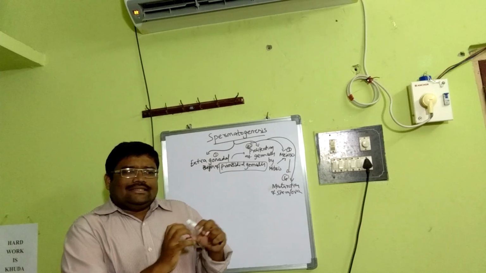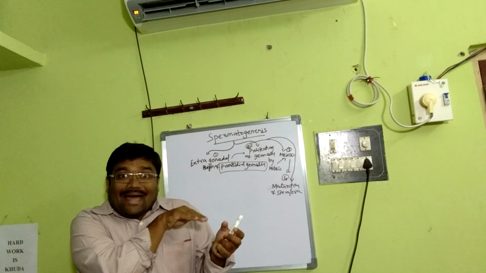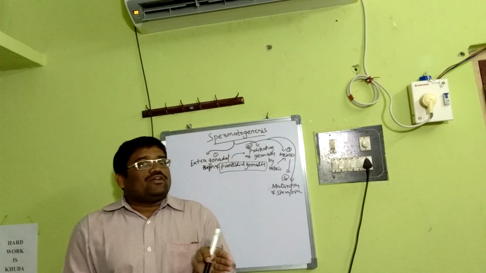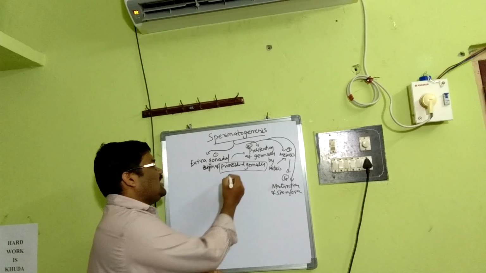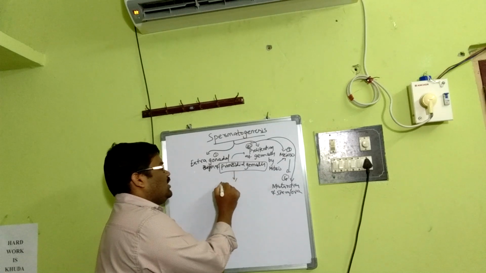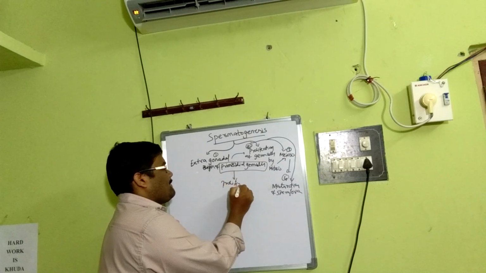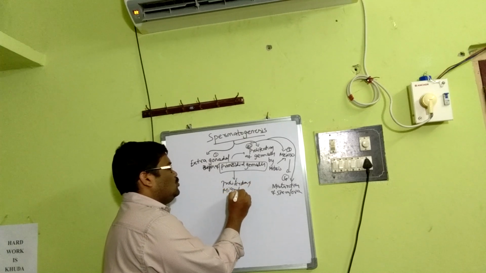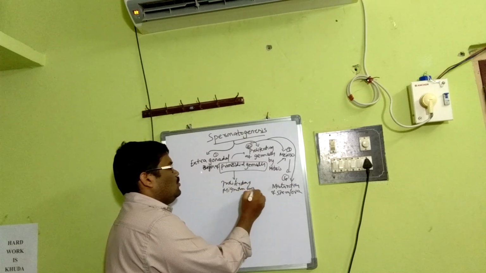After they form, they proliferate and migrate into the respective gonads, the testes in males and ovaries in females. That is what we call proliferation and migration to gonads.